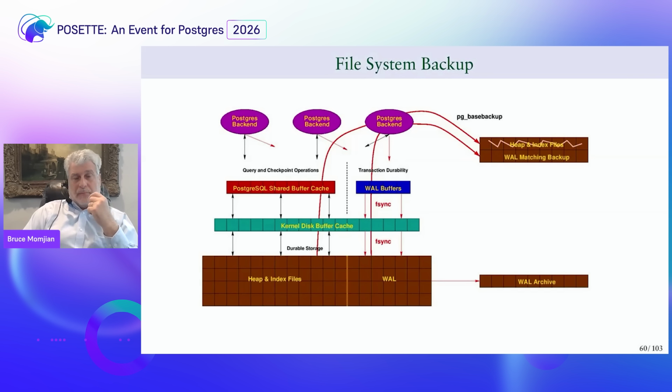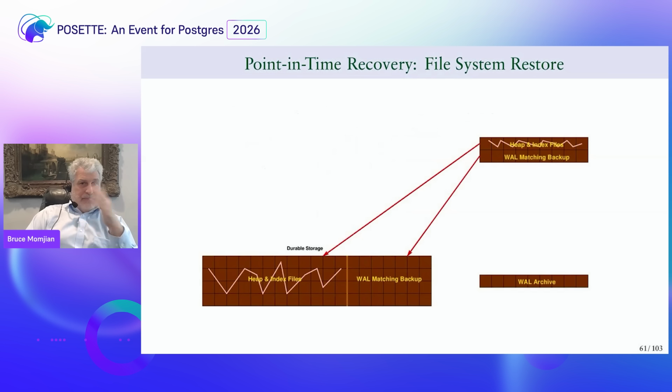Okay. So the way this normally works is that when you want to do recovery, you take the part in the upper right and you restore it. So now I have a new server with an effectively corrupt heap and index, because those files were modified as the backup was going. But I do have the matching write ahead log from during the backup.